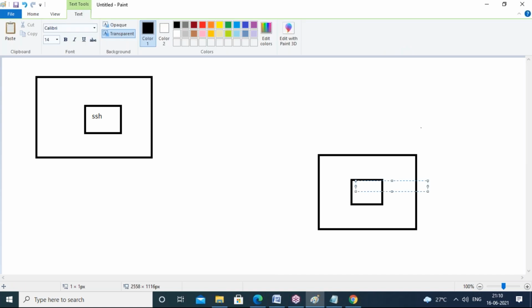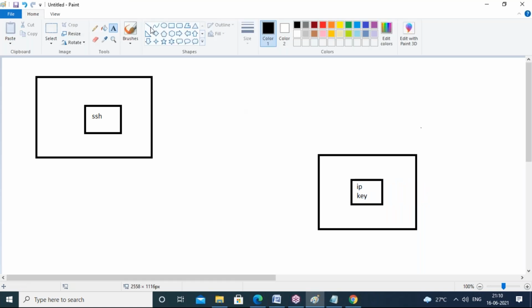Here you provide the IP address and key. Over the network, SSH will find the IP and connect to this Linux box. By using the username and key, you connect to this server, and SSH allows you to connect to this remote Linux box. That is what you should know.